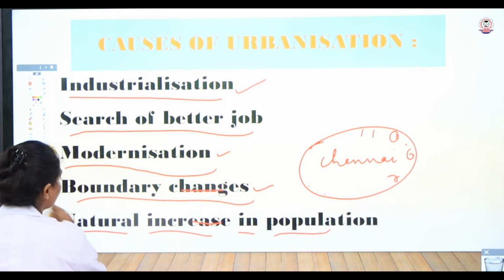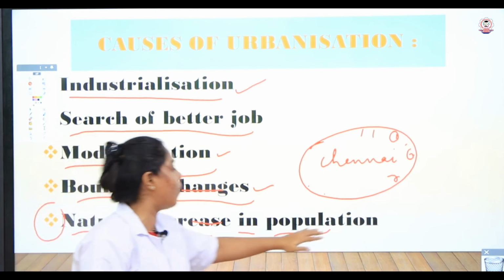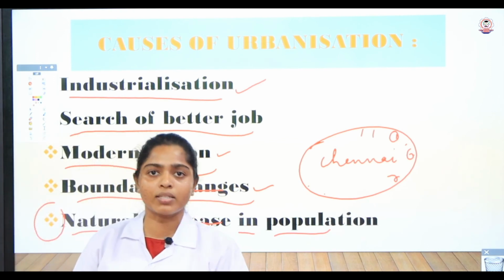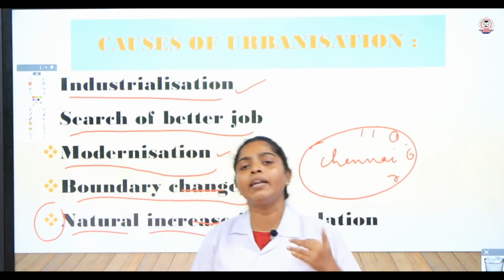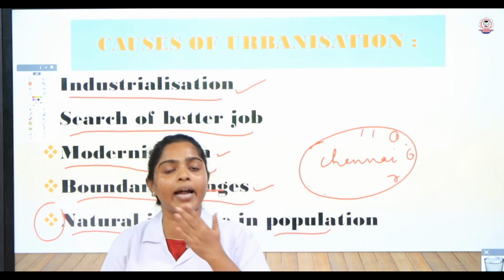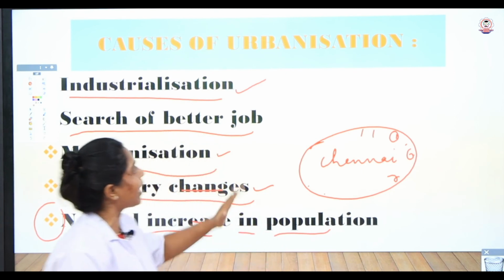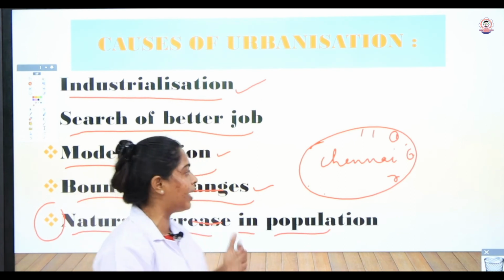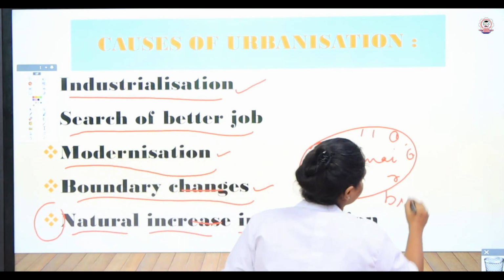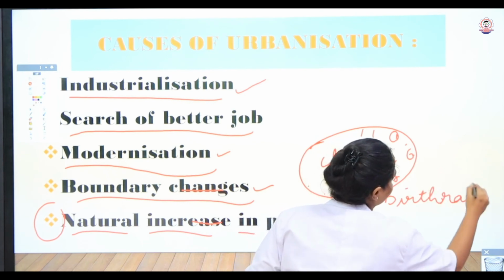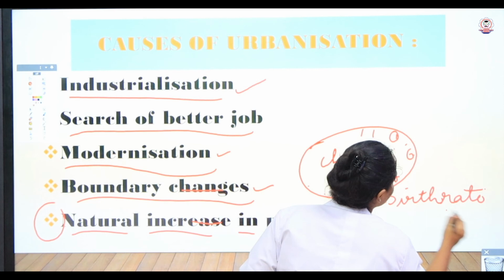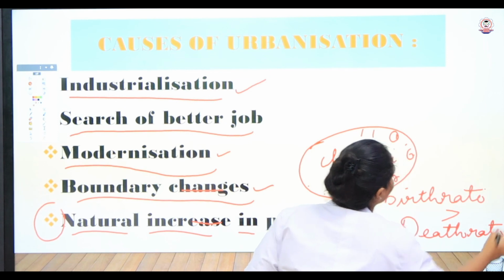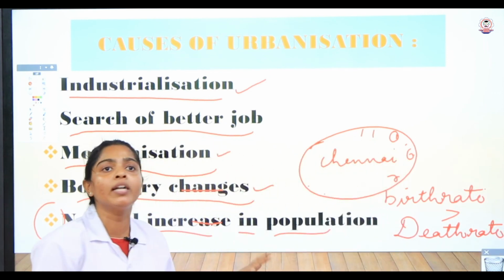Now we will come to the last point, natural increase in population. What is meant by natural increase in population? You are all studying in the 8th standard, so in 7th and 6th standard you learned what birth rate and death rate mean. Here, in urban areas, the birth rate exceeds the death rate. So this is also one of the major reasons for increasing population in urban areas.